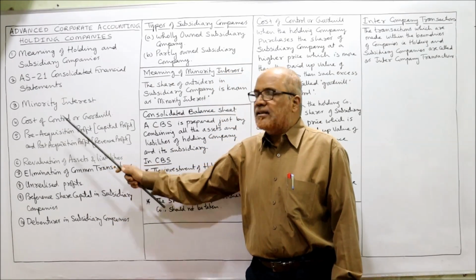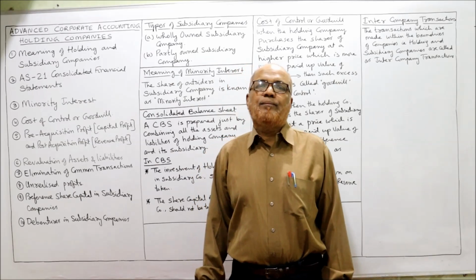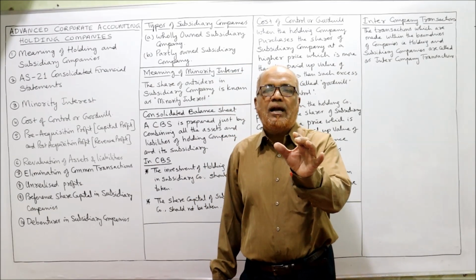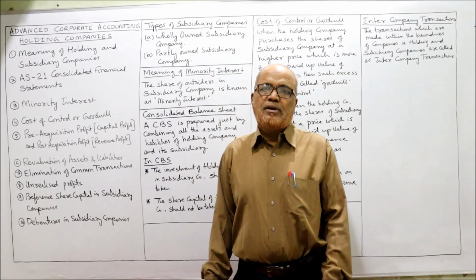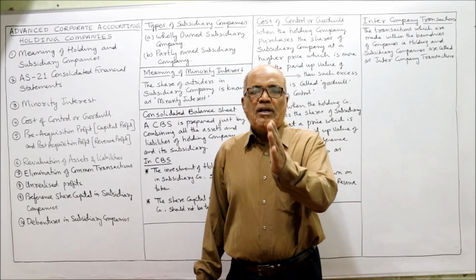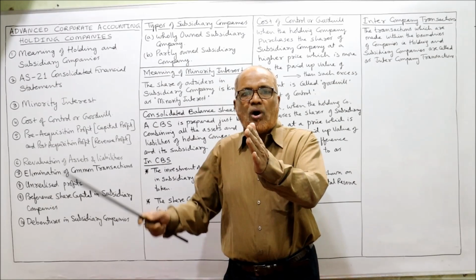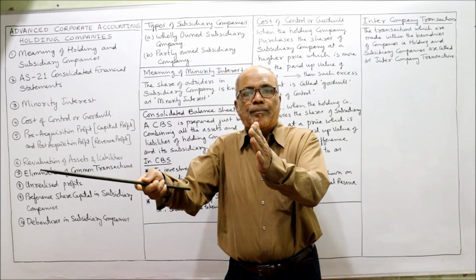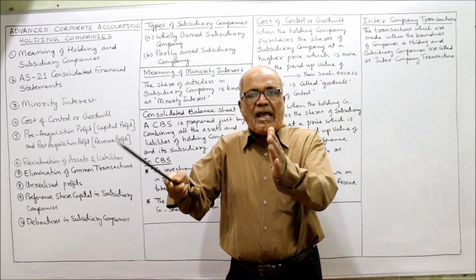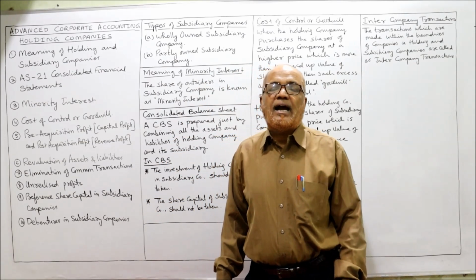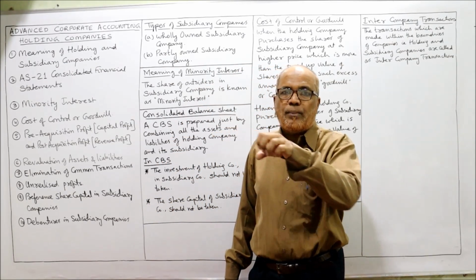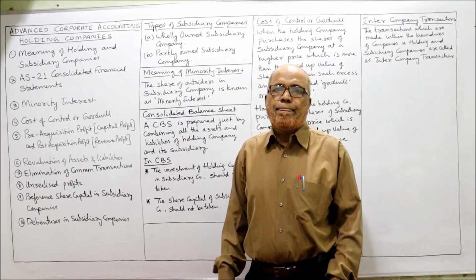In order to calculate this cost of control or goodwill, we need to calculate how much is the capital profit and how much is the revenue profit. So what is capital profit? The profit and reserves of the subsidiary company before the date on which the holding company acquired the shares.